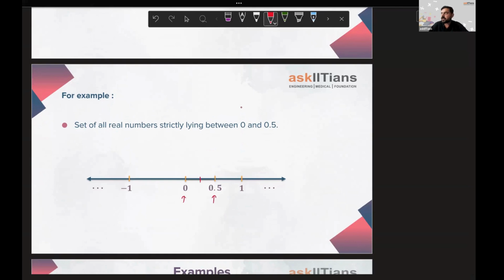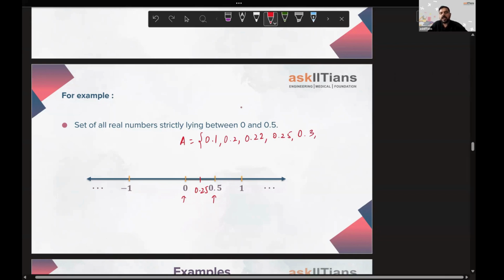So definitely in between here there is going to be a number 0.25. Definitely there will be 0.1 in between. So let's say if I'm saying real numbers, because reals can have rational, irrational, decimals, everything, right? So let's say I'm calling this a set A. So I can write the elements as 0.1, 0.2, 0.22, 0.25, 0.23, or let's say 0.3 only, and so on.